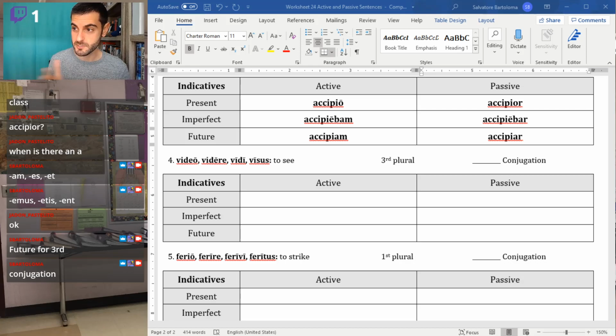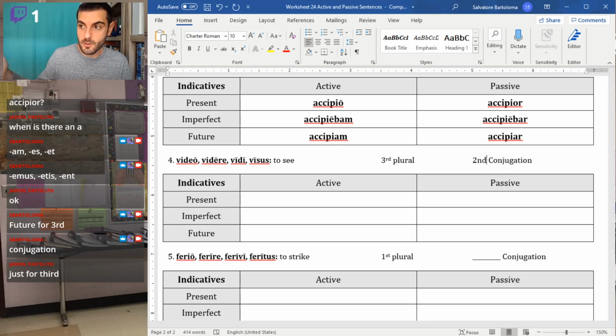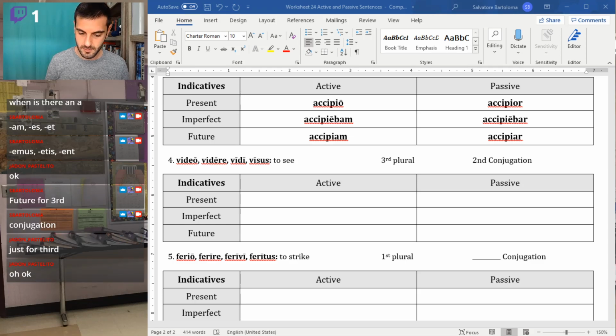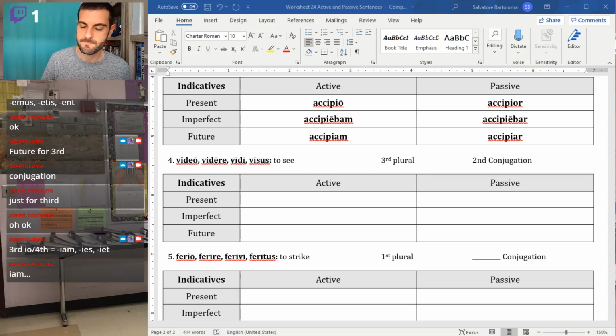Third IO, you would just put an I in front of them. So it'd be iam, ies, iet, which is what we have here. Accipiam, accipies. Right. Video here is second conjugation. For third, and then for third IO and fourth, you just add the I. So third IO and fourth would be iam, ies, iet. Exactly. Yep.